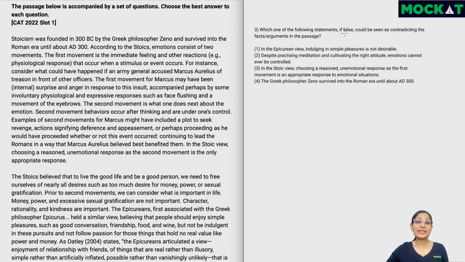Which one of the following statements, if false, could be seen as contradicting the facts or arguments in the passage? This is an inferential question, a little bit complicated because of the "if false", but we'll solve it at the end and I'll teach you a shortcut for this as well.